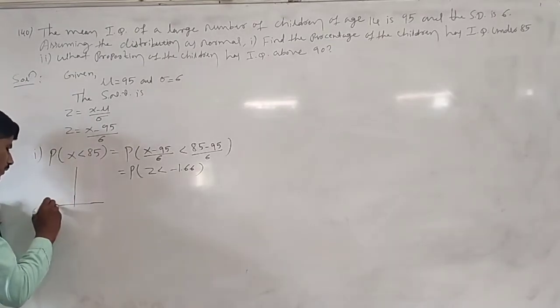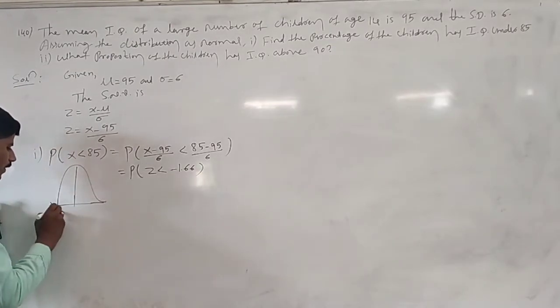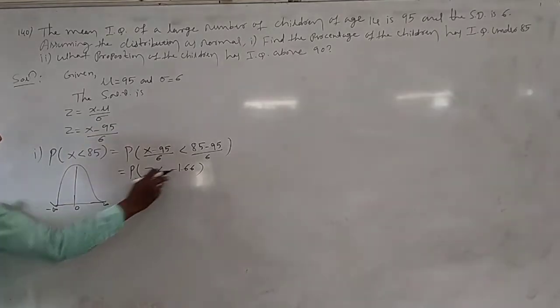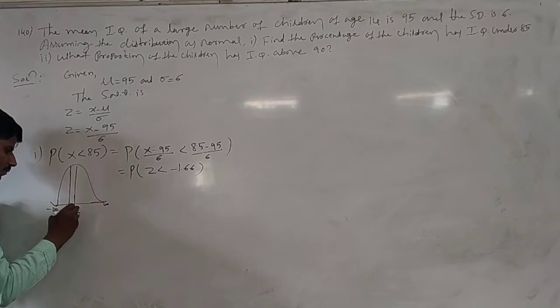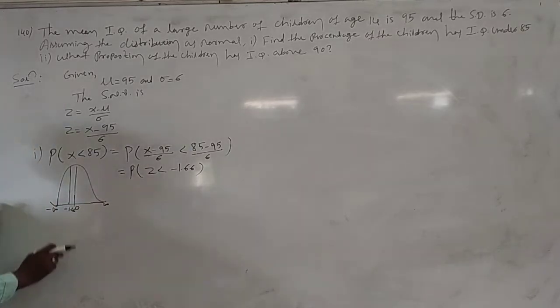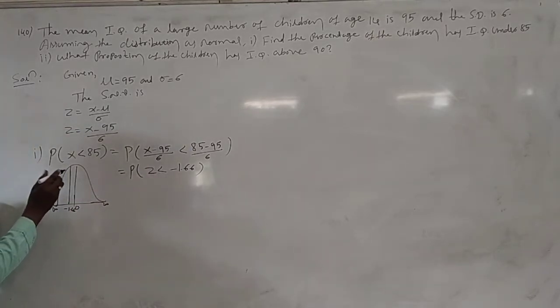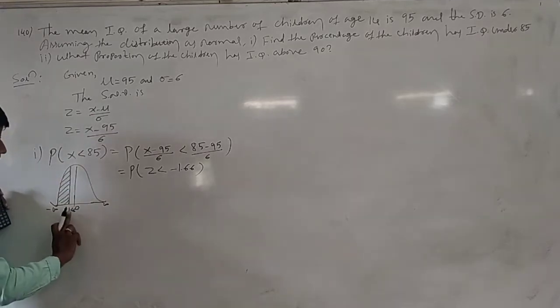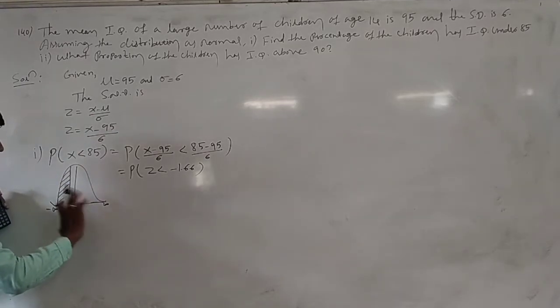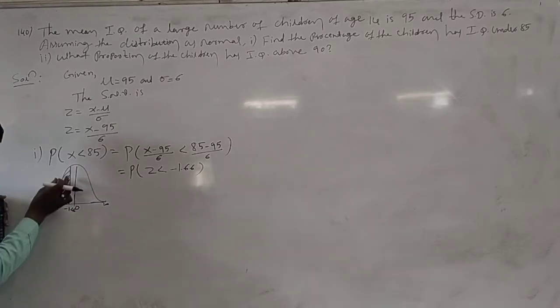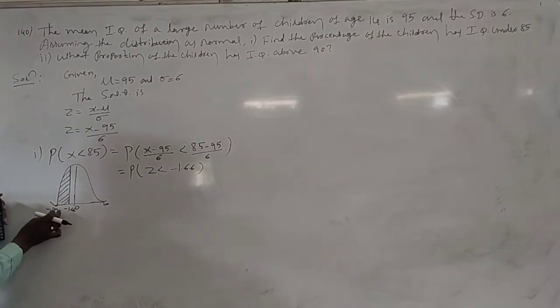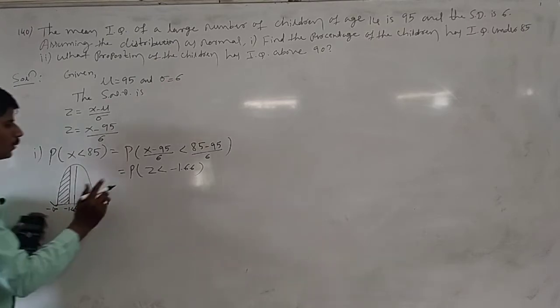Okay, here you have to draw a small curve for identification purposes, from minus infinity to infinity, with the center at 0. Here the z value is minus 1.66. The symbol is less than, which means the shaded region is from minus 1.66 to minus infinity. If it were positive, the area would be from 1.66 to infinity on this side. Here we want the area from minus infinity to minus 1.66.